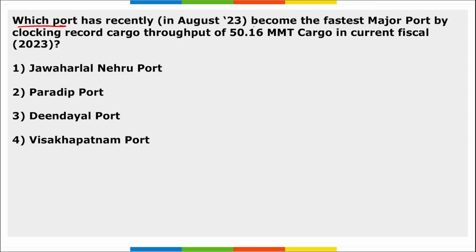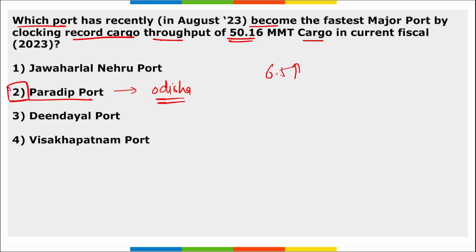Next, which port has recently become the fastest major port by clocking a record cargo throughput of 50.16 metric ton cargo in the current fiscal year? So remember, it is your Paradip port of Odisha, right? It became the fastest major port by clocking a record cargo throughput of 50.16 MMT cargo in the fiscal year 23, that exhibits a growth of 6.5% over the corresponding period of the previous fiscal year, right? So it is your Paradip port, and where is it located? It is located in Odisha.